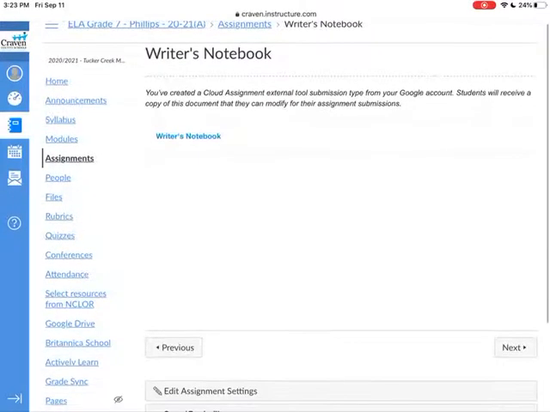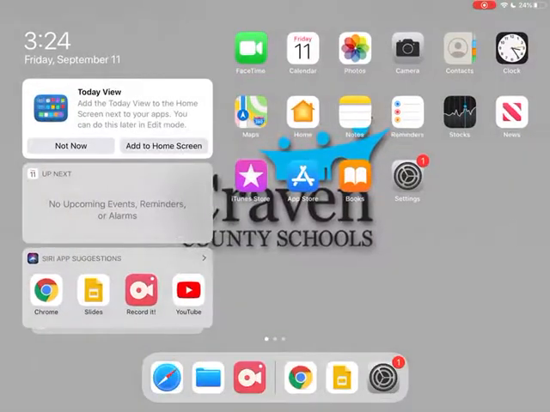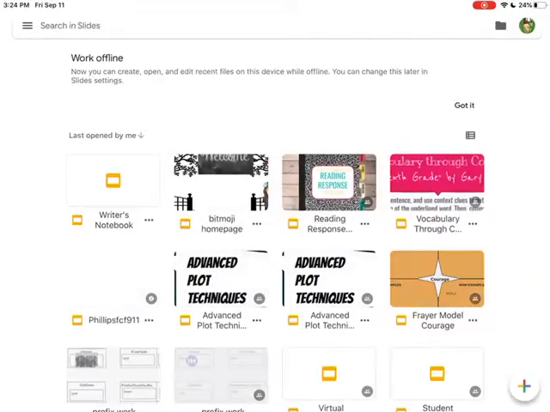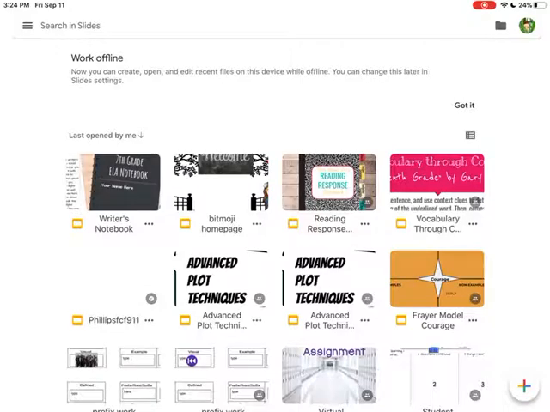Now, if you have not connected your Canvas to your Google Drive, it's on the left-hand side and it's a hyperlink. You have to authorize Canvas and Google Drive to talk to each other. If you are not logged into Rapid Identity, it's going to walk you through logging in through Rapid Identity to even be able to open this. If you've already opened it once, your copy should be in your slides. So here's my copy because I've opened it already.